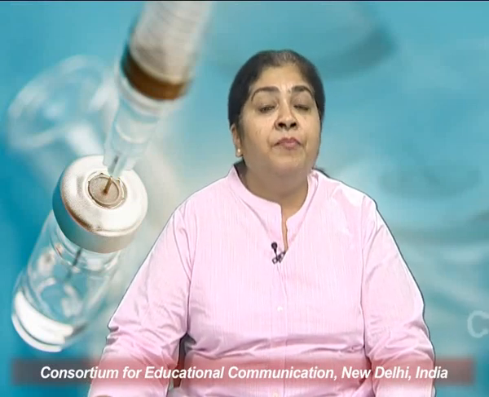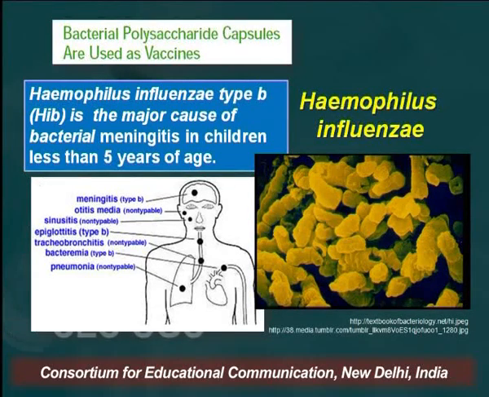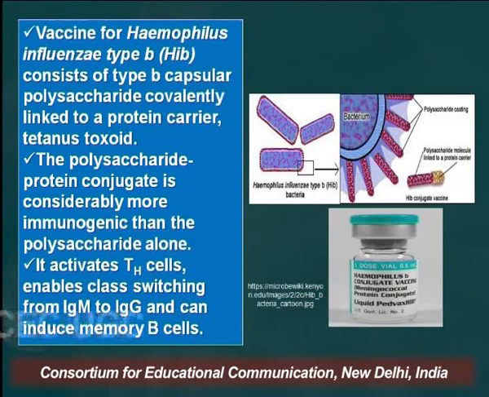Another important way of producing vaccines using a subunit of a pathogen is by using the bacterial polysaccharide capsule, for example in the case of Haemophilus influenzae. Haemophilus influenzae type B, popularly called Hib, is the major cause of bacterial meningitis in children less than 5 years of age.